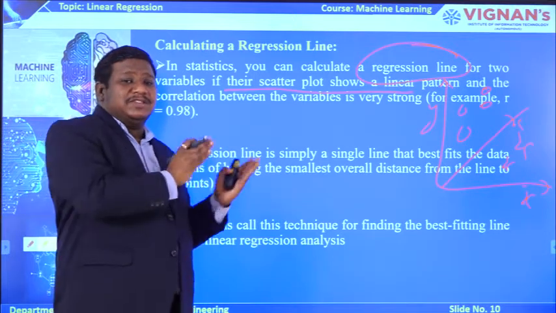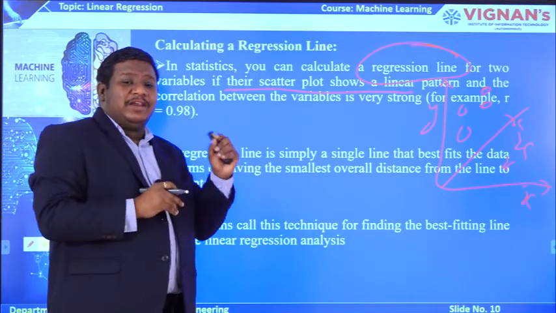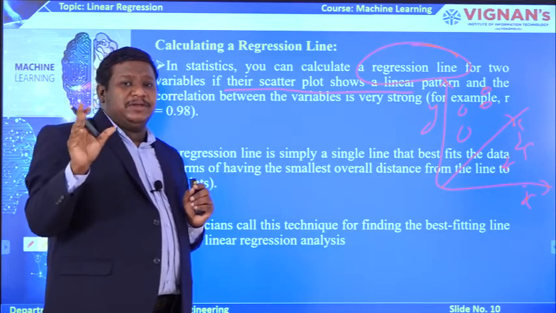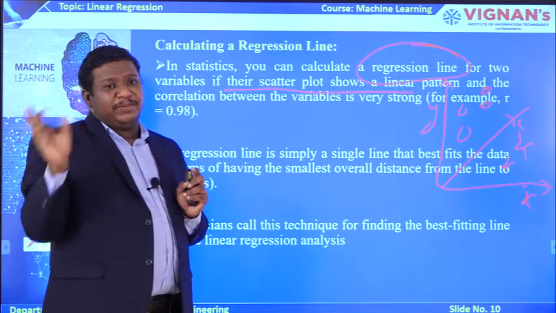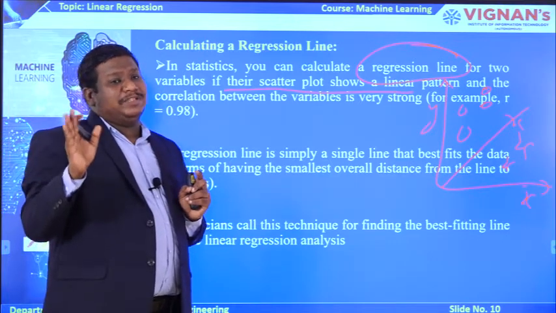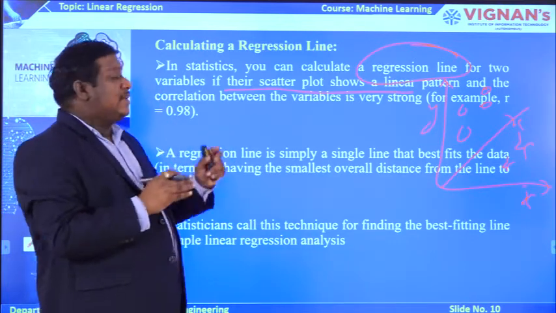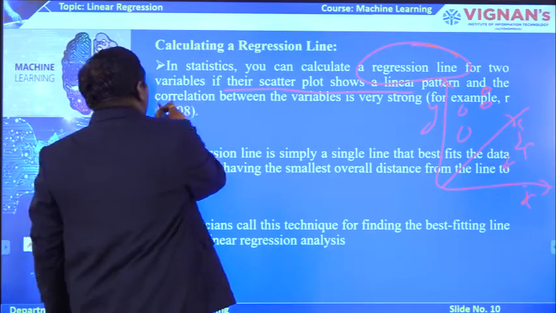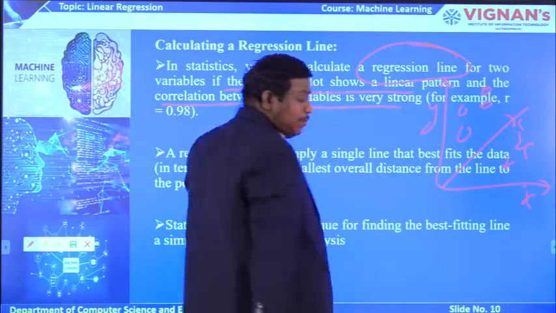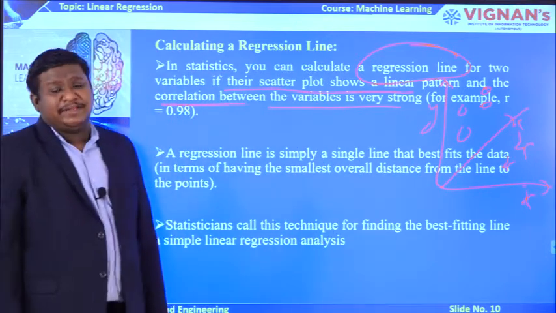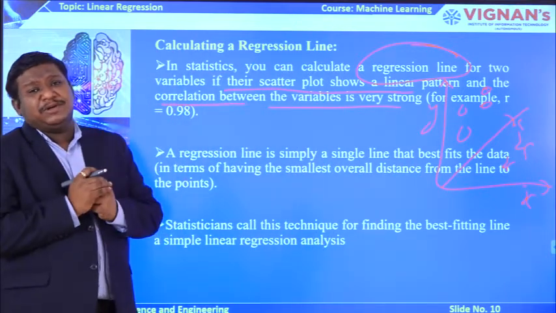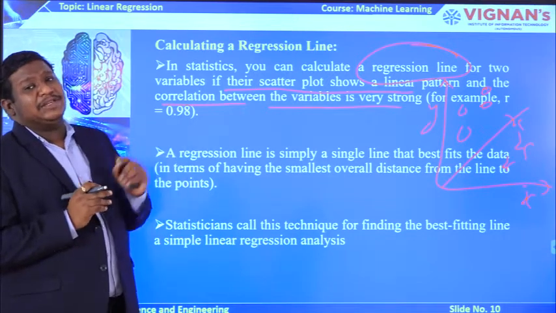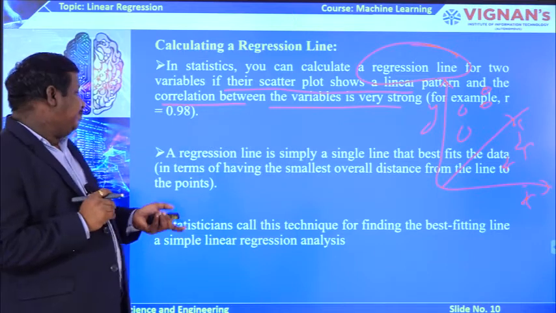So, you have set A and set B. Whatever values are in set A will stay in A, and whatever values are in set B will stay in set B. No value in set A will come to set B, and no value in set B will come to A. That is the linear pattern, in which we are classifying the data, and the correlation between the values is very strong. That means whatever values you are separating there, the correlation between those values should be very strong. That is the condition we need to consider to draw a regression line.